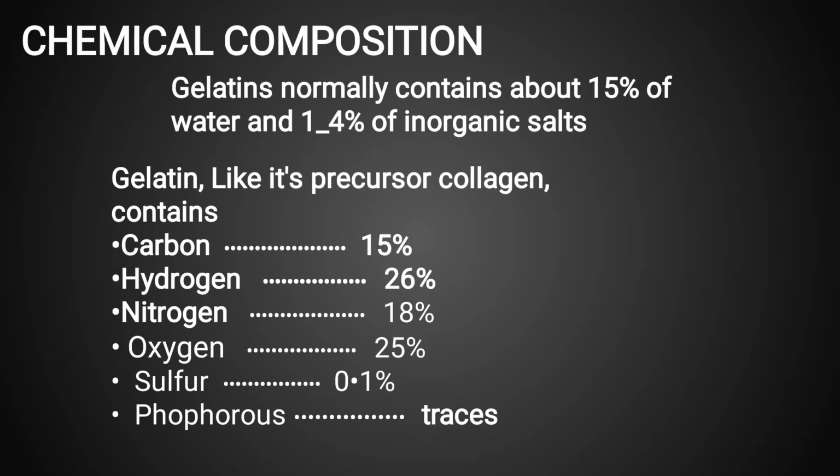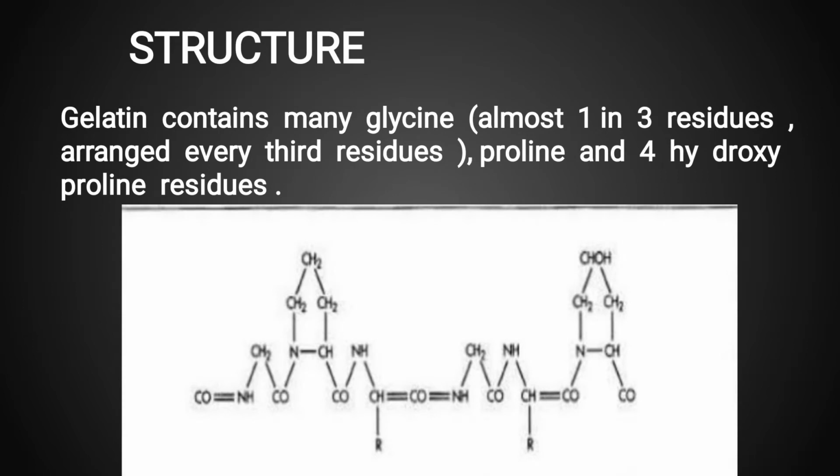Gelatin normally contains about 15% of water and 1 to 4% of inorganic salts. Gelatin, like its precursor collagen, contains carbon 15%, hydrogen 26%, nitrogen 18%, oxygen 25%, sulfur 0.1%, and phosphorus in trace amounts. Moving to the next slide, which is about the structure of the gelatin.